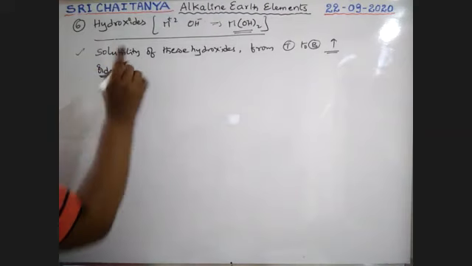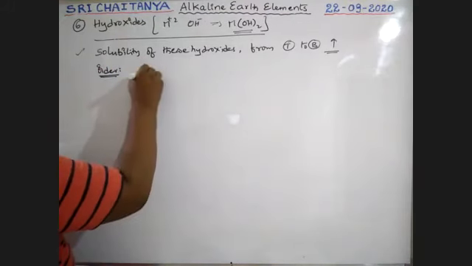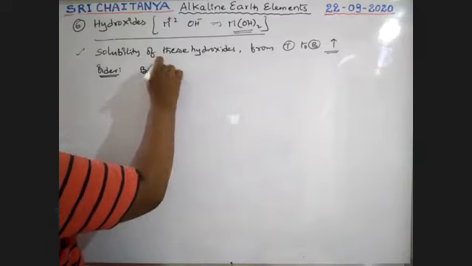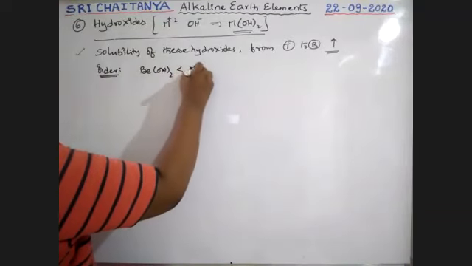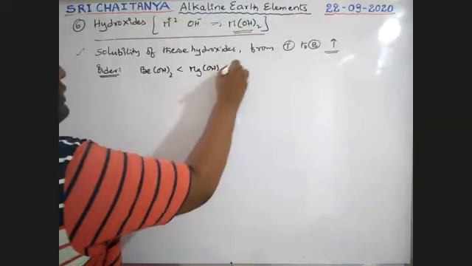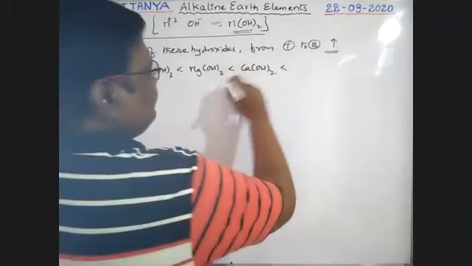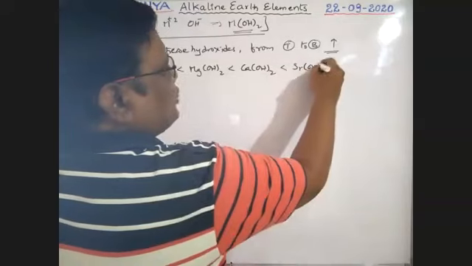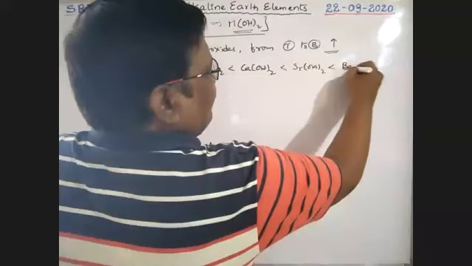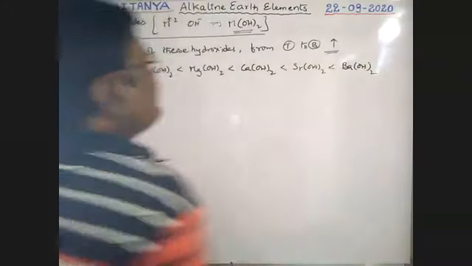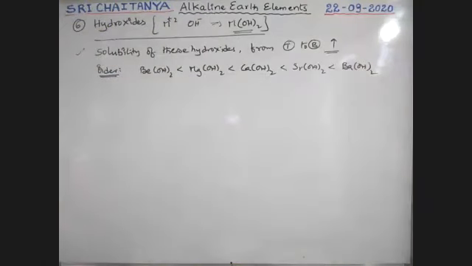So, number of times asked, boys, that is Be(OH)2 < Mg(OH)2 < Ca(OH)2 < Sr(OH)2 < Ba(OH)2. So this is the order of solubility of hydroxides in water, no doubt.